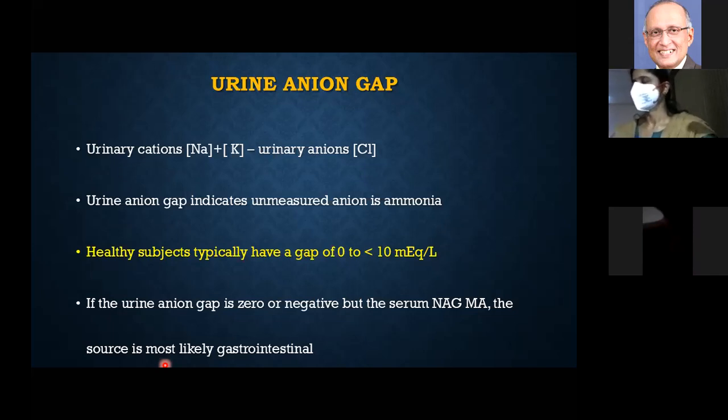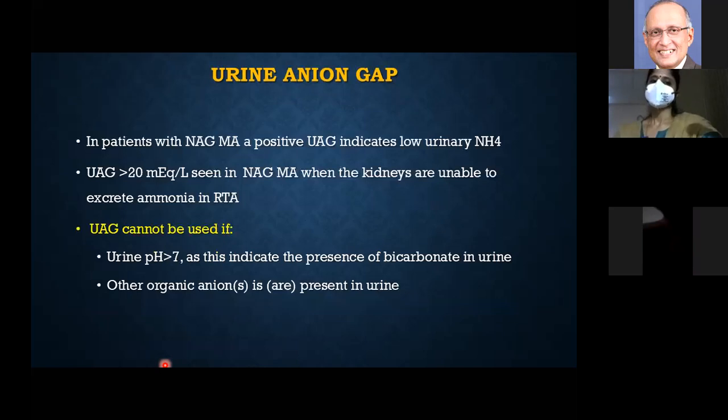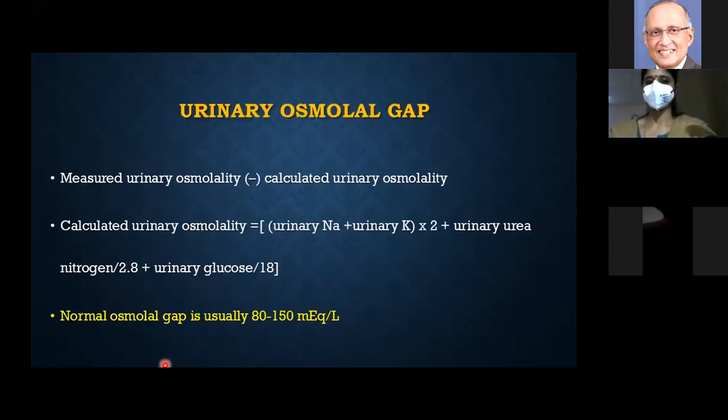Fine. If it is a positive urine anion gap, that is sodium plus potassium is more than chloride in spite of acidosis, what does that mean? The kidney is not responding; it is not secreting enough ammonia. But this urine anion gap has its own problems. I'm not going into the details of that. And there is one more gap, the osmolar gap.